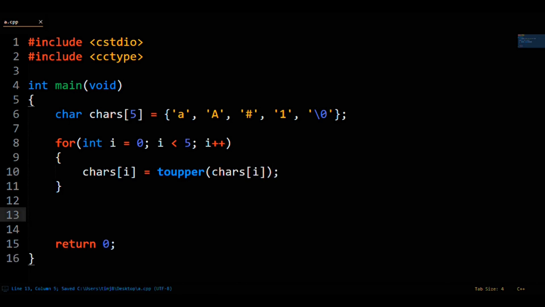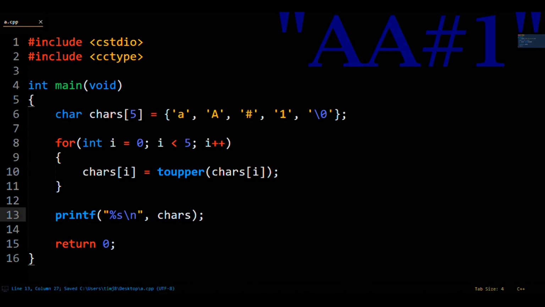Outside the loop, we print out the char array like it is a string. If we actually ran this code, you would get this. Lowercase a would get converted to uppercase A, but capital A, hashtag, and the number 1 remain unchanged. That is because toupper only manipulates cased characters that are lowercase.